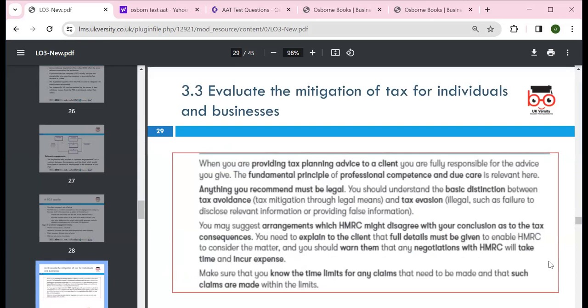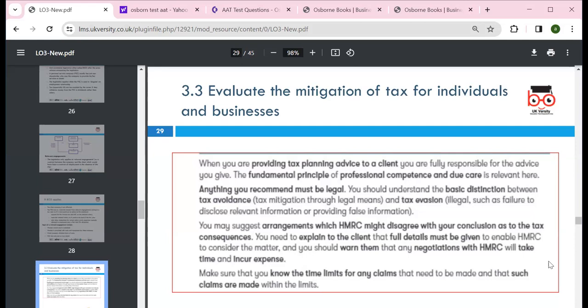Next we look at 3.3, which is evaluating how to mitigate tax for individuals and businesses. When you provide tax planning advice to the client, you are fully responsible for that advice. We know the fundamental principles we need to follow: professional competence and due care, and up-to-date knowledge.